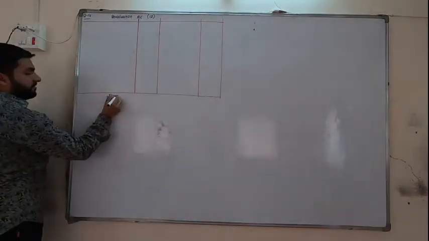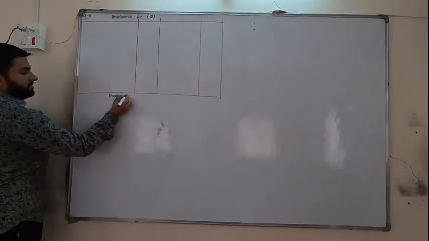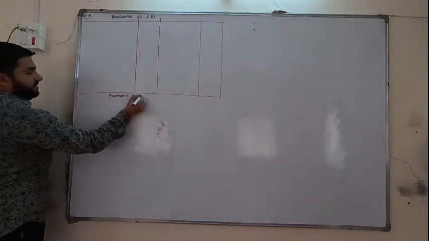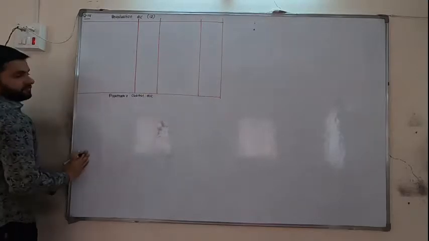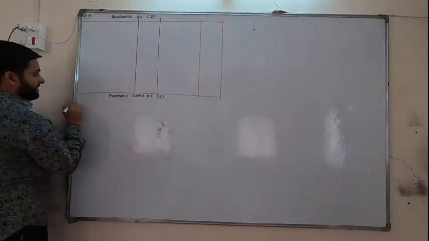Then we have both accounts, capital and current. So first, partners capital account. Draw it for 5 lines.